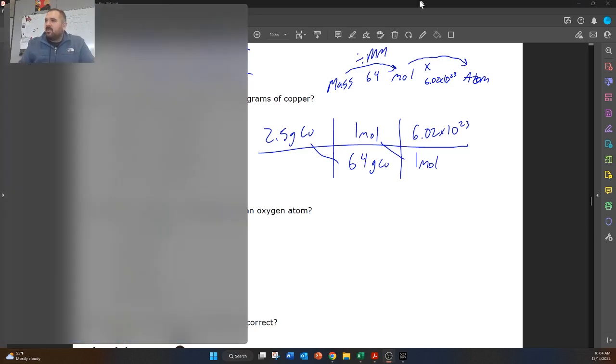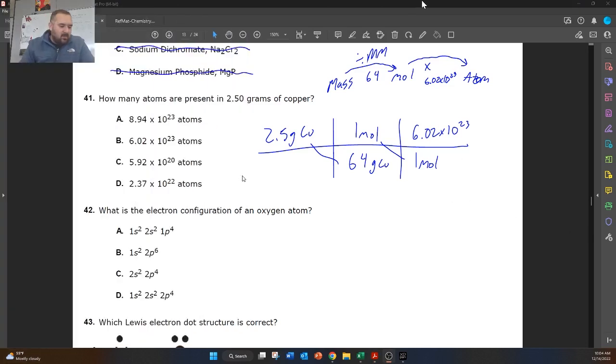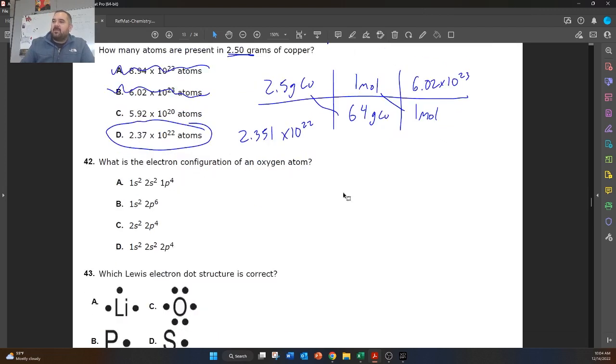All right, so after plugging this one into the calculator, what I got was 2.351 times 10 to the power of 22. And the closest answer to that is going to be answer choice D. We know here that we have less than 1 mole, so we could have also eliminated this answer and this answer because that's equal to 1 mole. So really we should have been stuck between 2, but that's the correct answer right there.